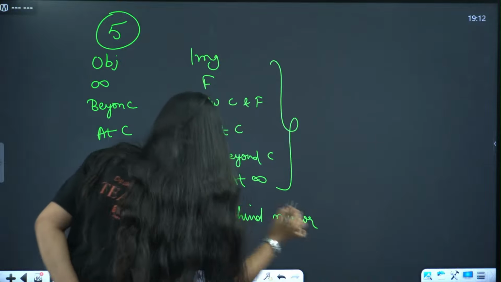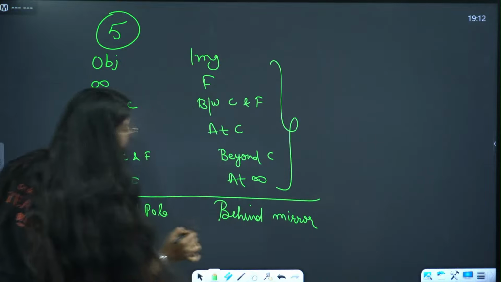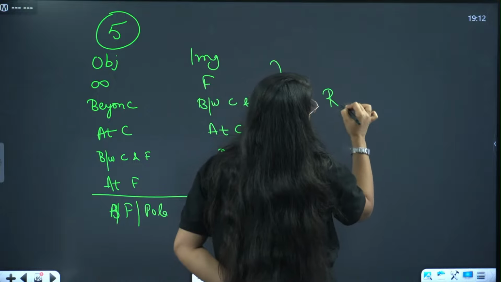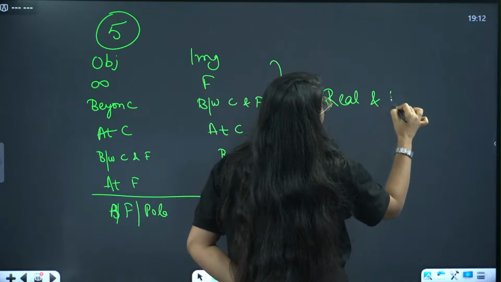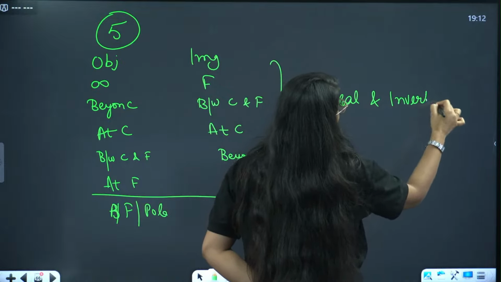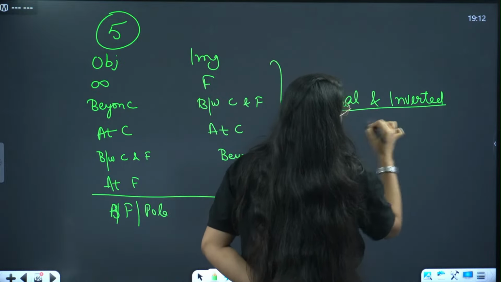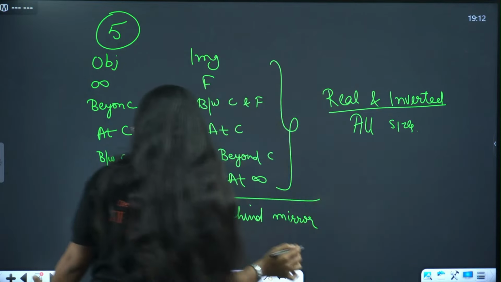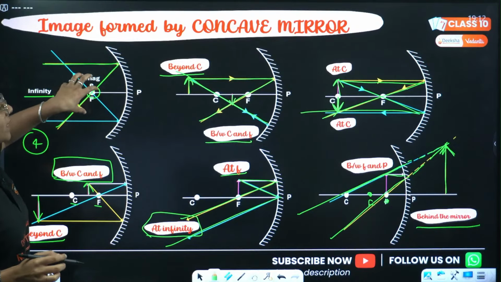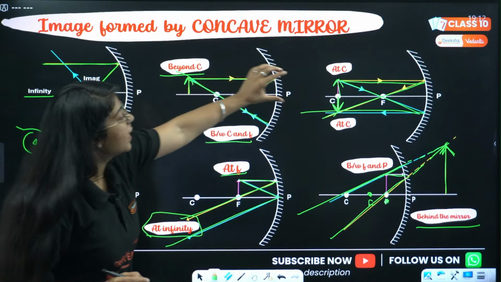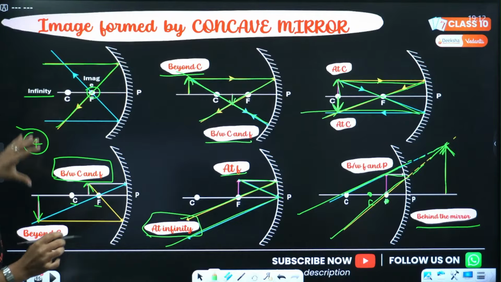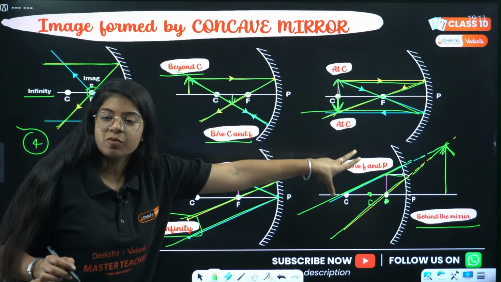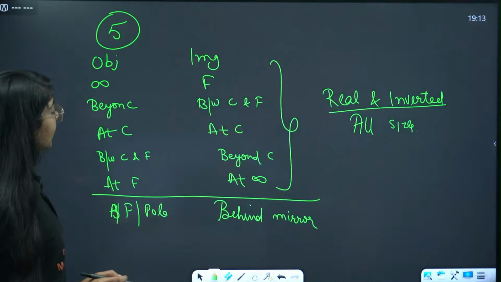Now look, in the first 5 cases, the image will be real and inverted. And it will be of all sizes. In the first case it was point size, then it was diminished, then same size, then enlarged, highly enlarged, and enlarged, but virtual and erect.